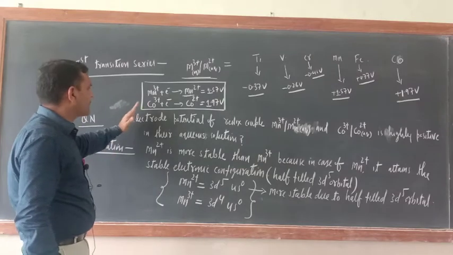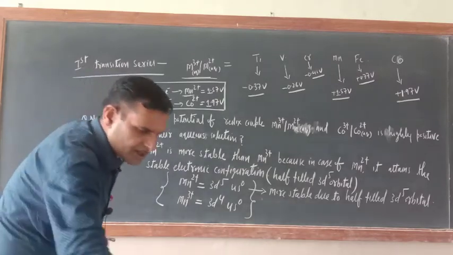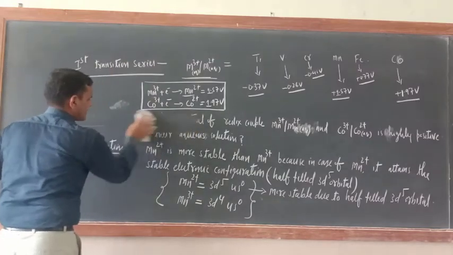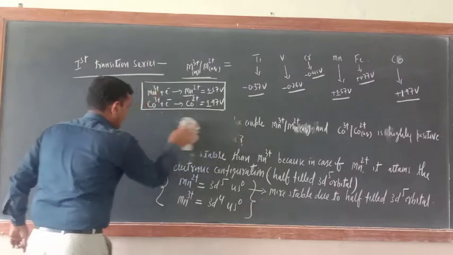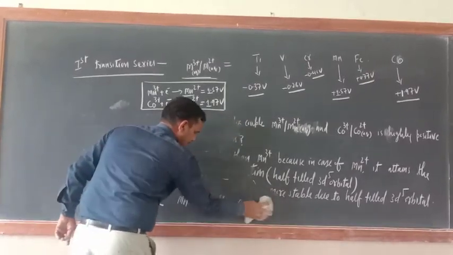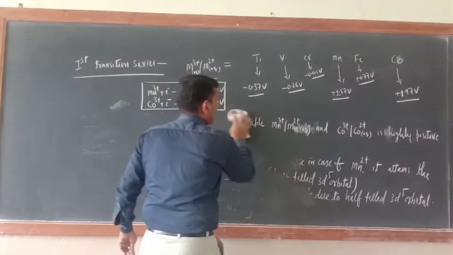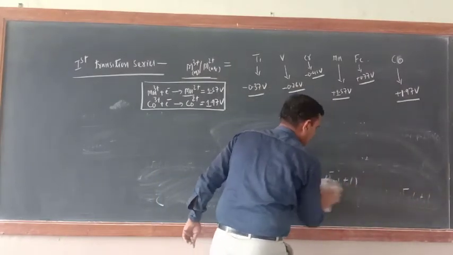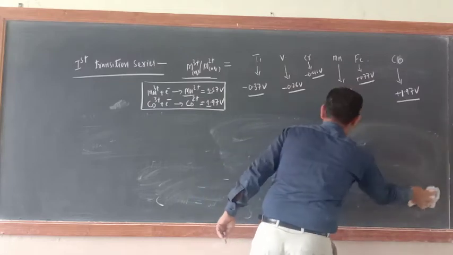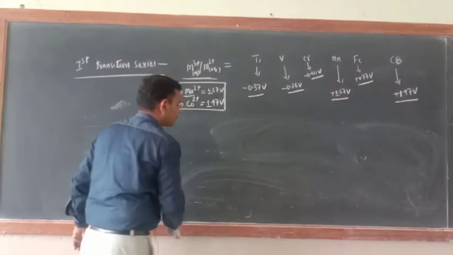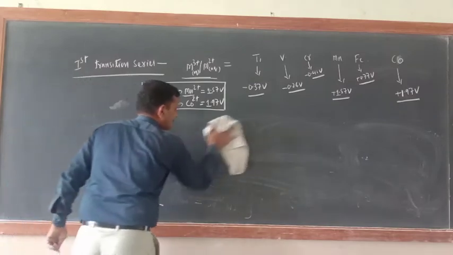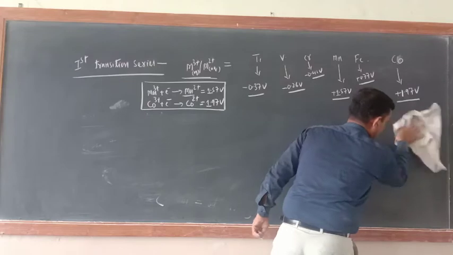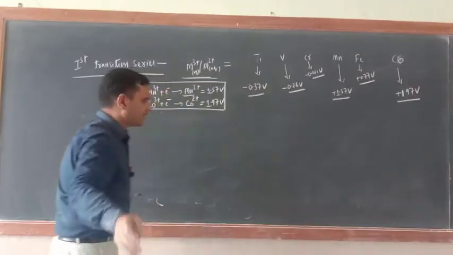Similarly, we have to explain for cobalt. Why is the cobalt electrode potential positive? That can also be explained. But for the explanation of this one, we have to take the splitting of d orbitals. The d orbitals should be split into 2 sets, that is the T2g set and the Eg set.